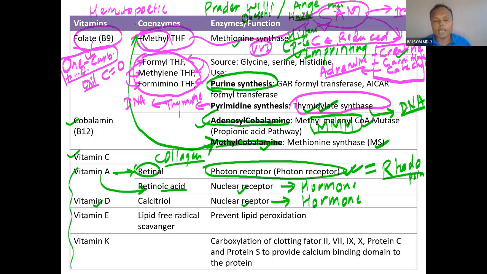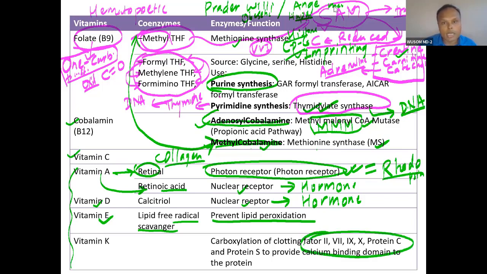G protein coupled receptors are membrane bound receptors. So what is the second messenger for that? There are three types actually. One is cAMP, another is calcium through IP3 and DAG, and third is cyclic GMP. Vitamin E prevents lipid peroxidation, a lipid free radical scavenger, and vitamin K is for the clotting factor. So these are the review.